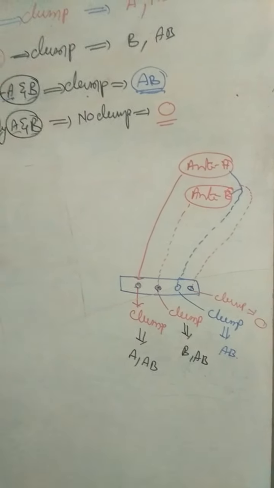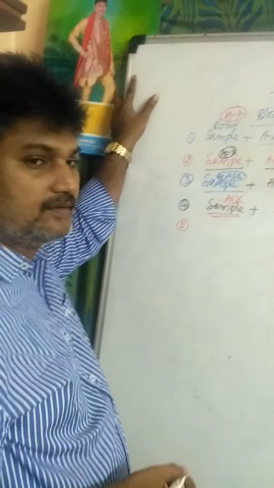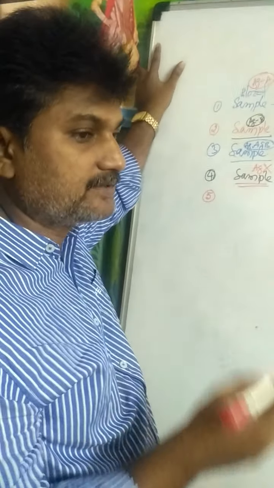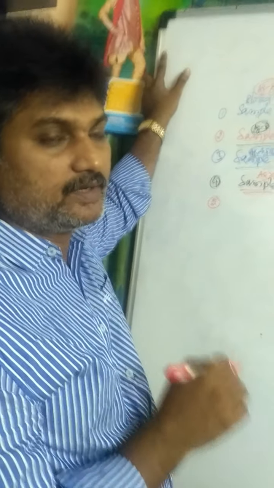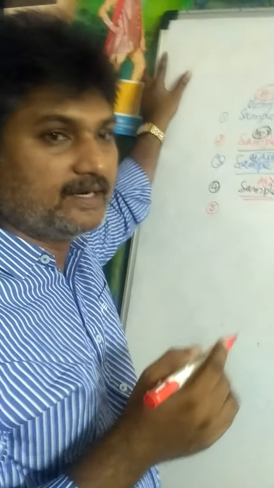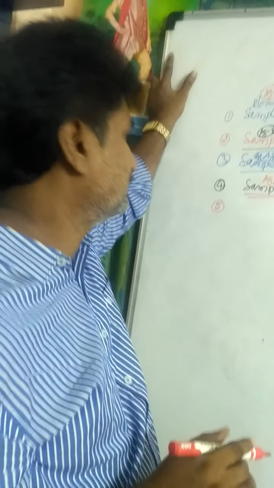And the last one is RH antibodies. It is a different antigen. The RH antigen was first discovered in the rhesus monkey. If the RH antigen is present, that is RH positive. If the RH antigen is absent, that is RH negative. In general, natural RH antibodies are absent.